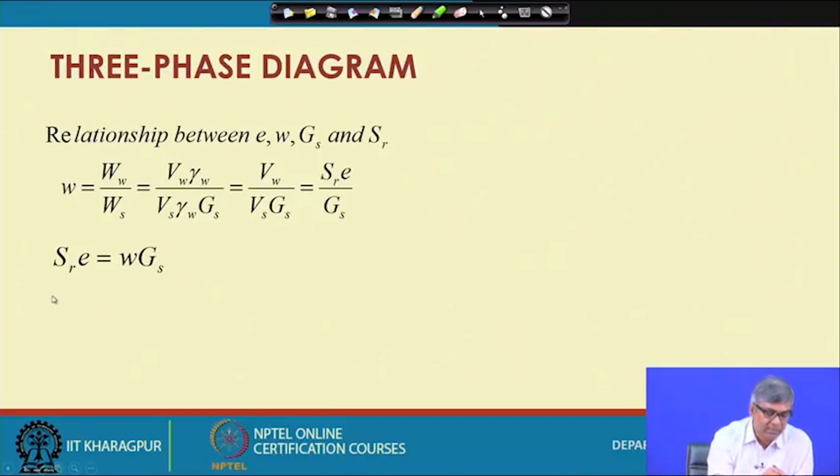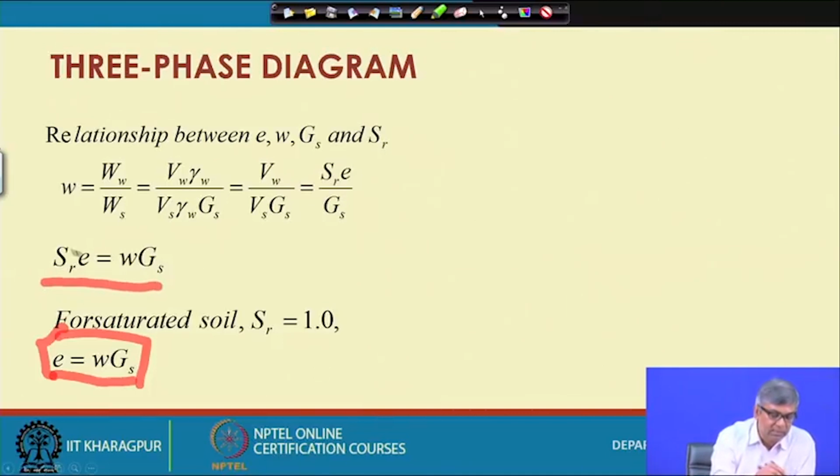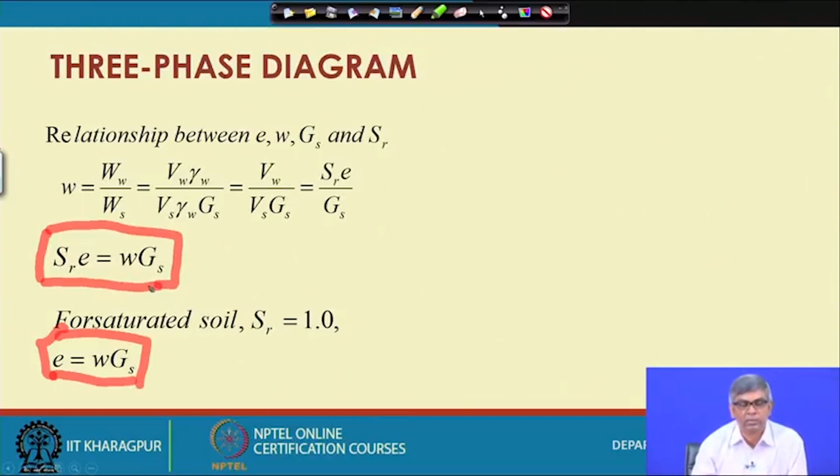So, you can see the relationship finally: Sr into e equals w into Gs. For saturated soil, that means Sr equals 1, the void ratio e equals water content into specific gravity. If it is partially saturated, then degree of saturation multiplied by void ratio will be equal to water content into specific gravity. This is another relationship, and from this you can derive by putting Sr equal to 1.